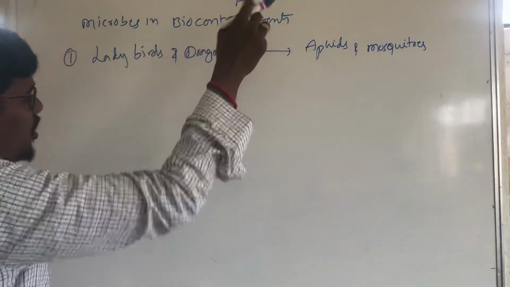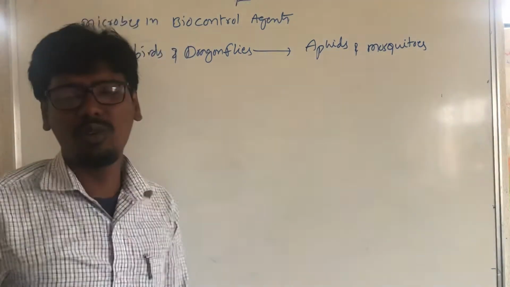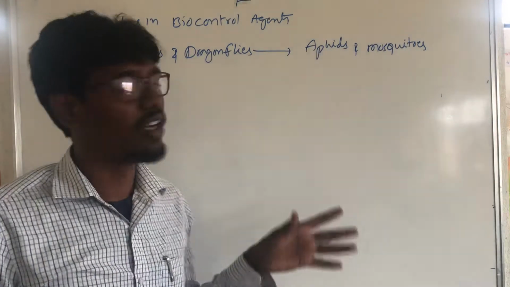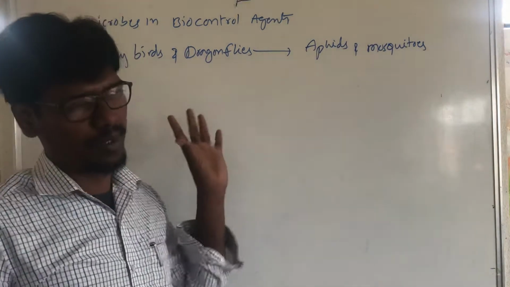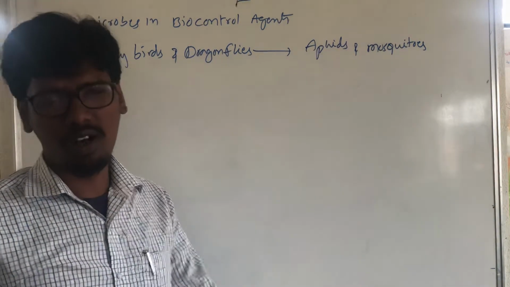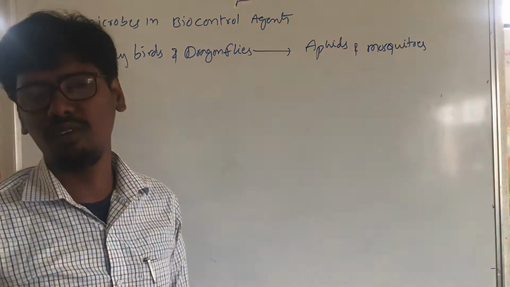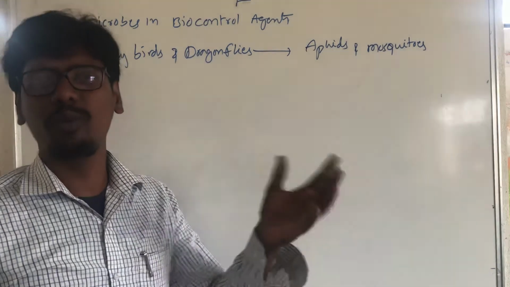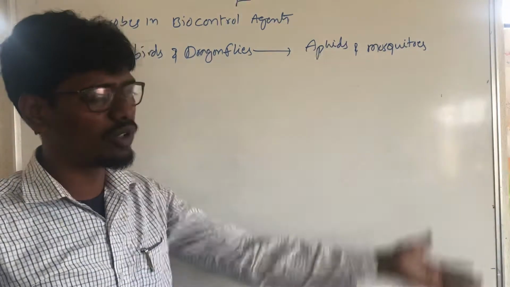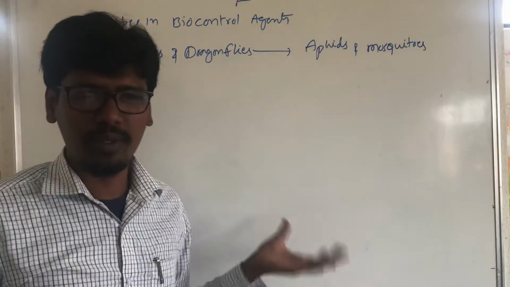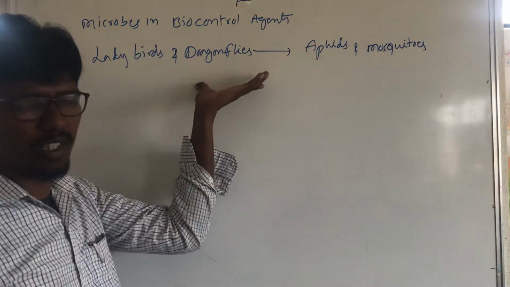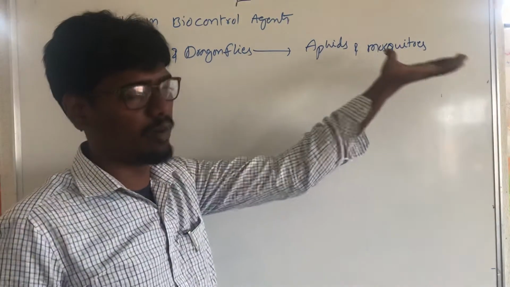Microbes in biocontrol agents means we are using different types of microorganisms. It is also called organic farming. Different types of microorganisms are used to remove harmful organisms or harmful insects, and also to prevent diseases. Aphids and mosquitoes are found in different types of crops. We use ladybirds and dragonflies to remove aphids and mosquitoes.